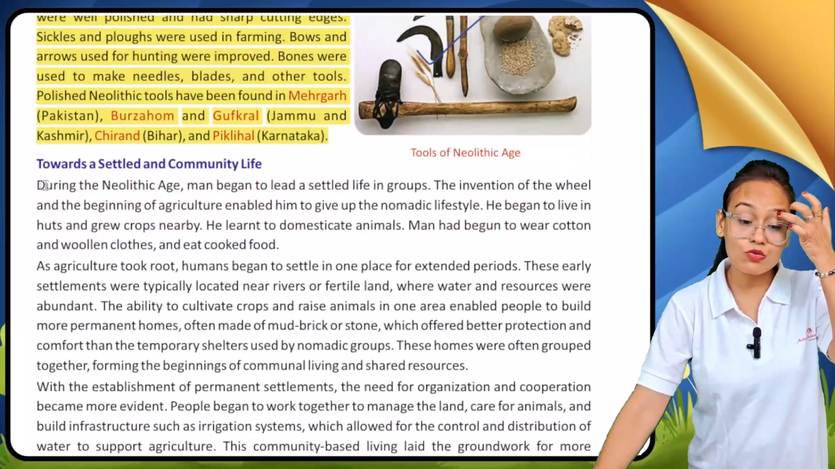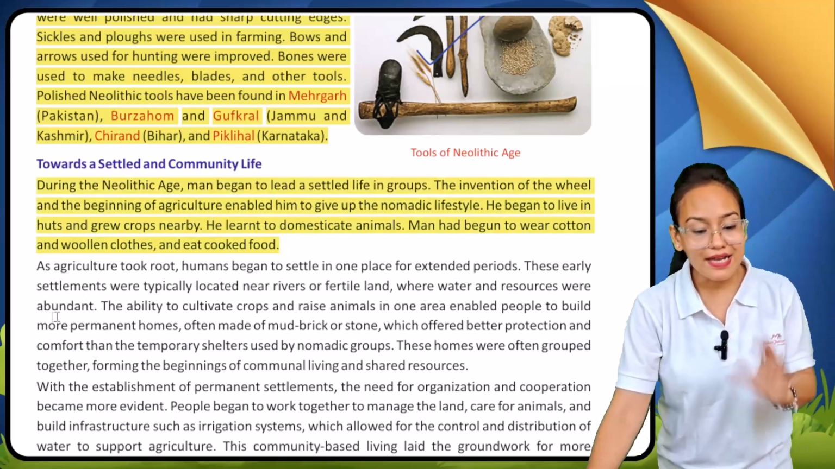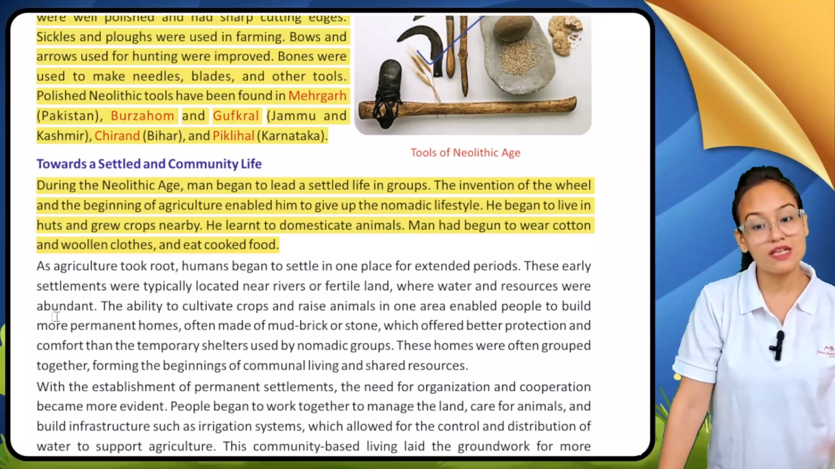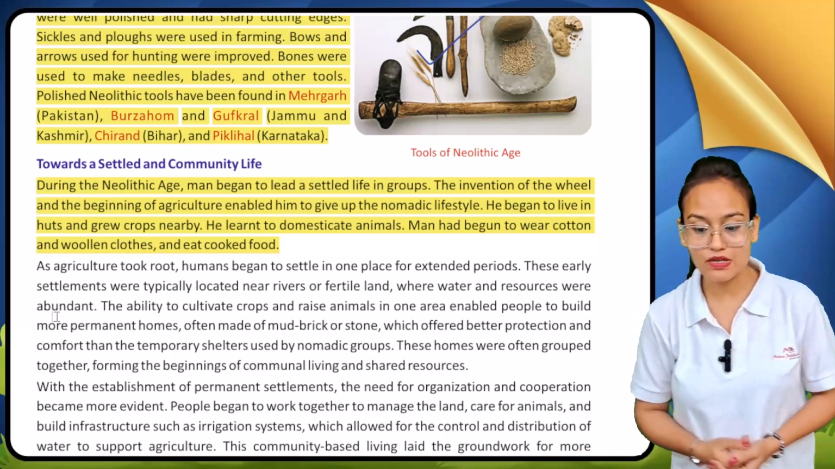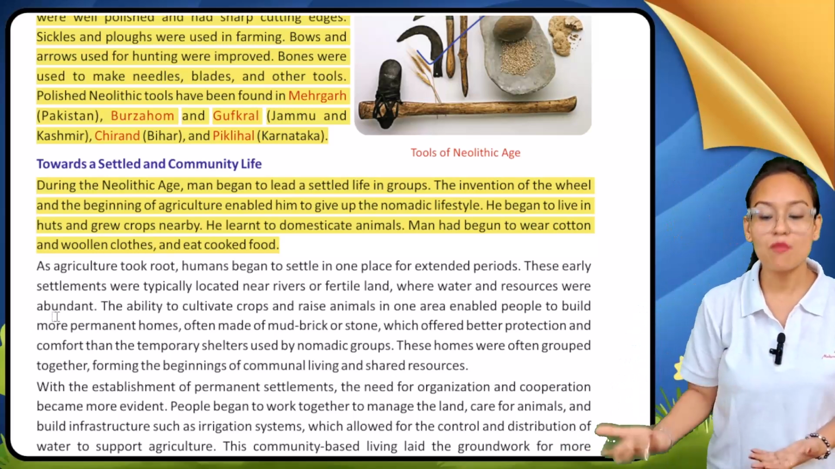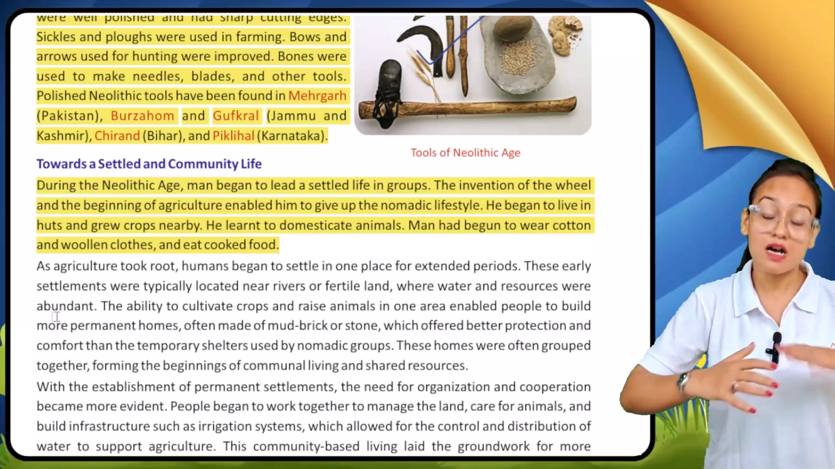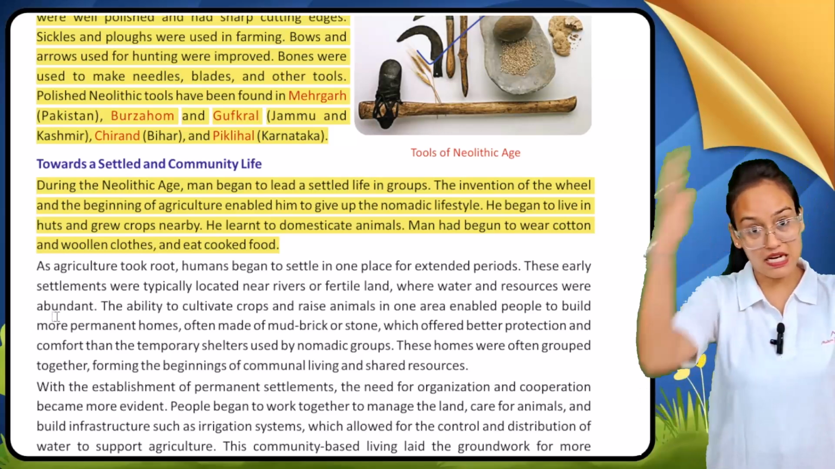Now, toward a settled and community life. In the Neolithic age, early man started to settle down in groups. They invented the wheel, and agriculture started. It means they started living a more modern life. Now they began to live in huts. Previously they used to live in caves, now they started making huts and living there.